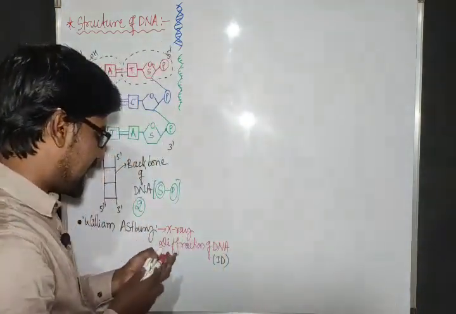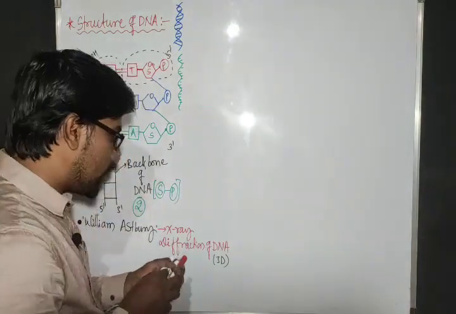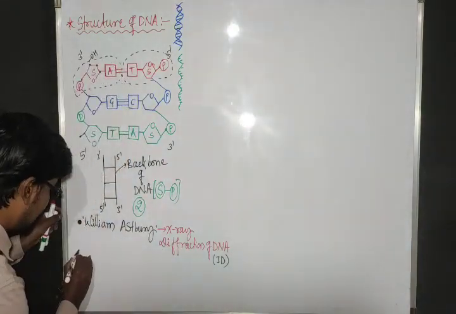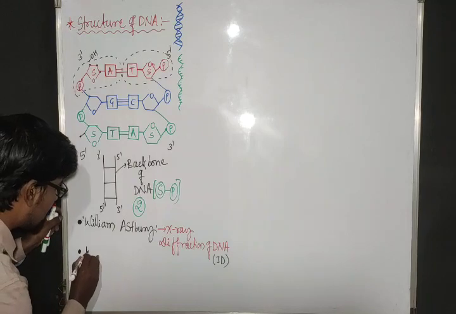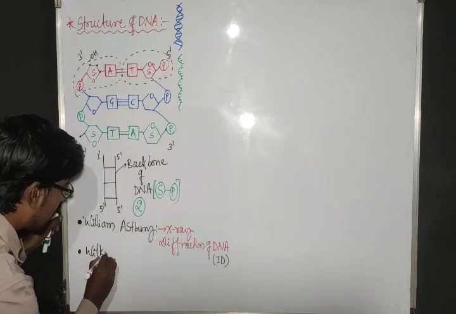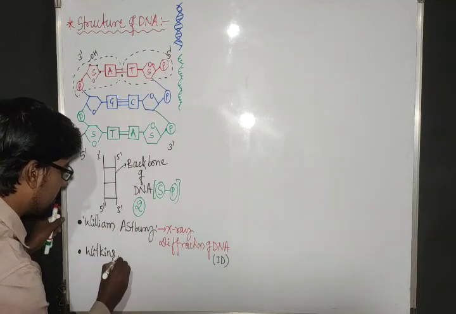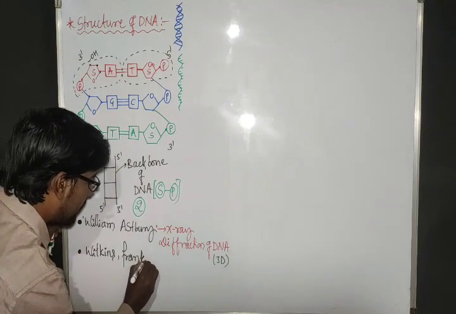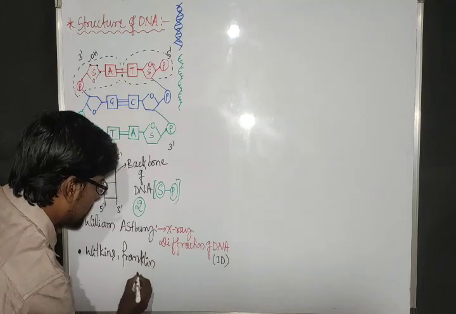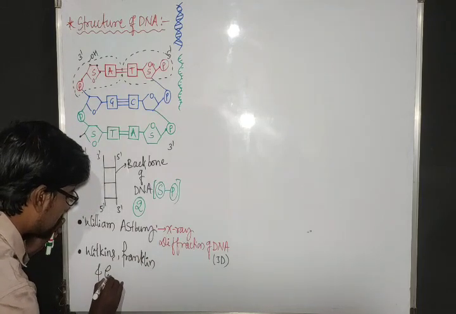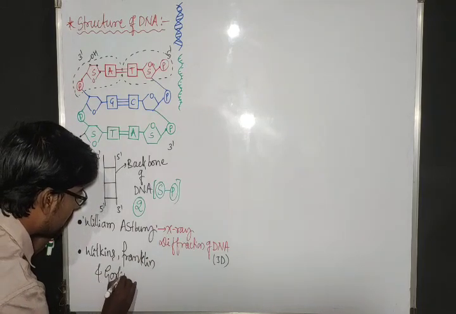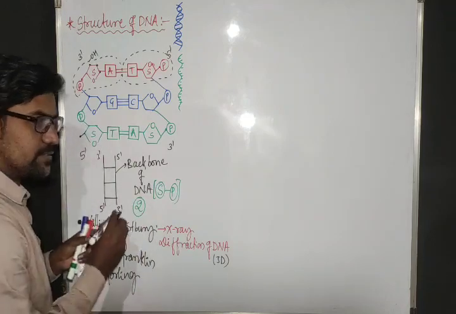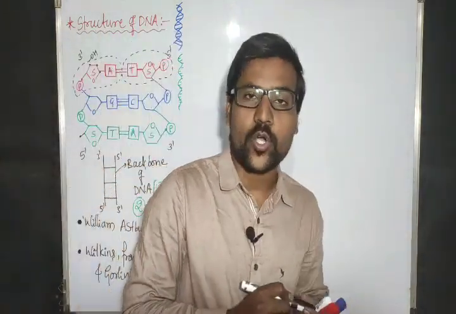And after this scientist, three scientists together: Wilkins, Franklin, and Gosling. Wilkins, Franklin, Gosling.